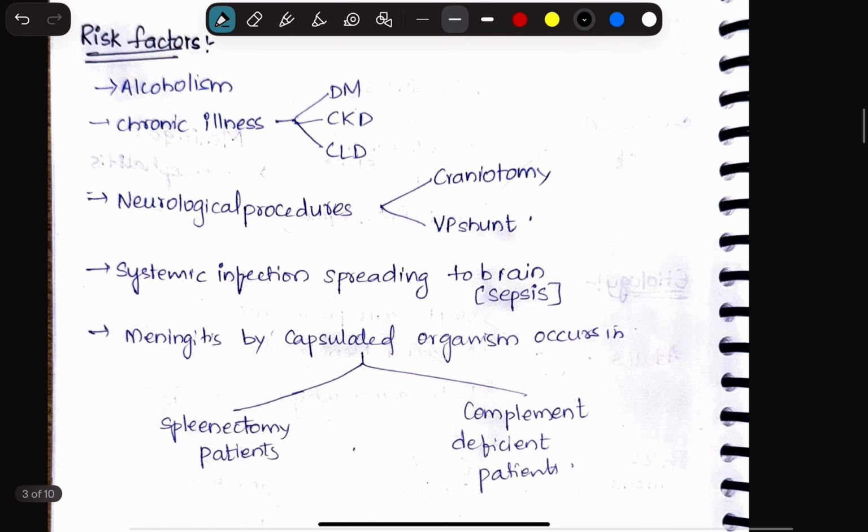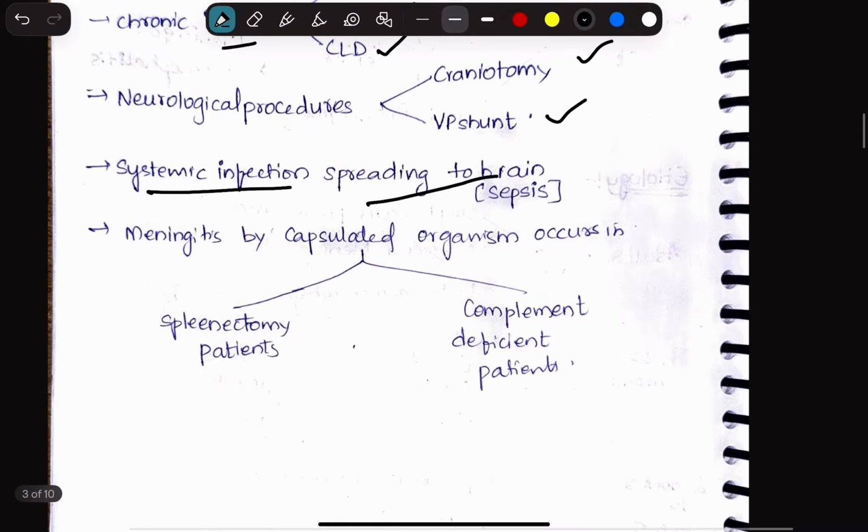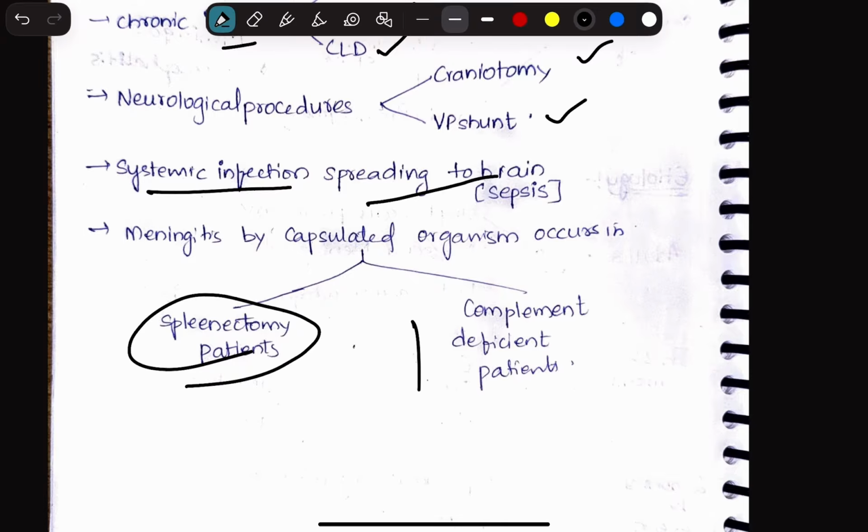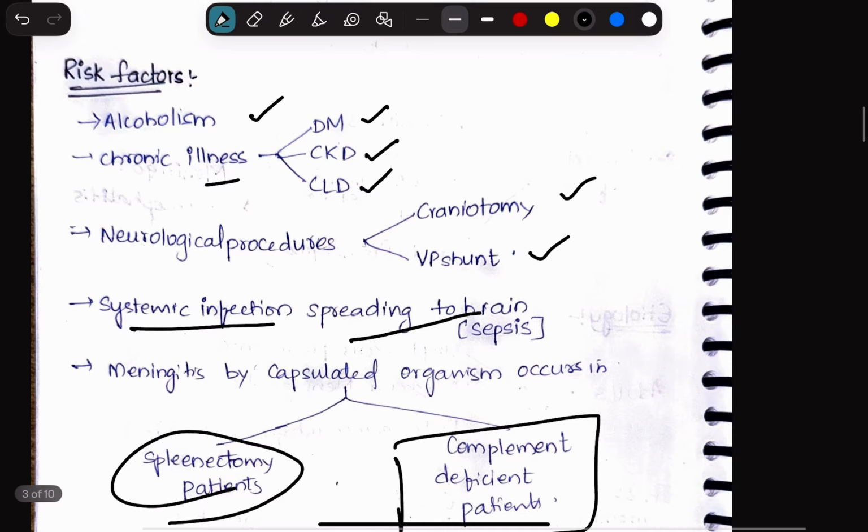Okay, so the risk factors are alcoholism, chronic illnesses like diabetes mellitus, chronic kidney disease, chronic liver disease. Some neurological procedures, craniotomy and VP shunt, will make them vulnerable towards these organisms, and also any systemic infection on a large scale that could spread to the brain. Okay, so meningitis by capsulated organisms like Neisseria meningitidis is most common in splenectomy patients and patients with complement deficiency. Okay, so these are the risk factors.